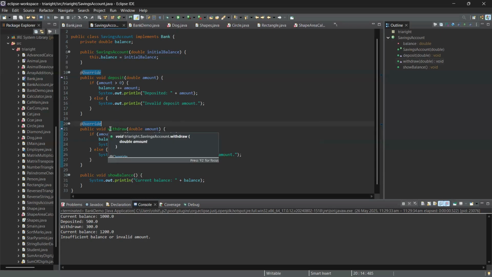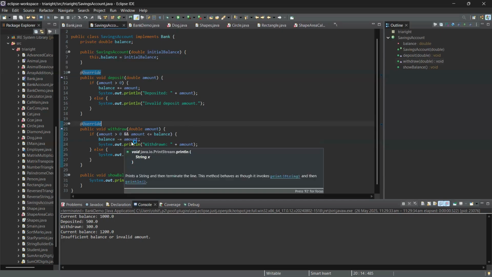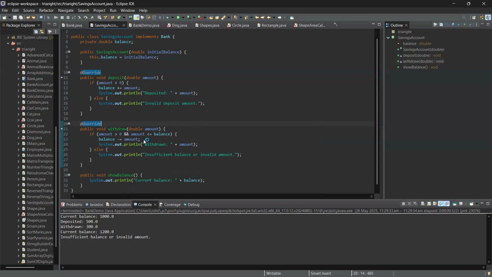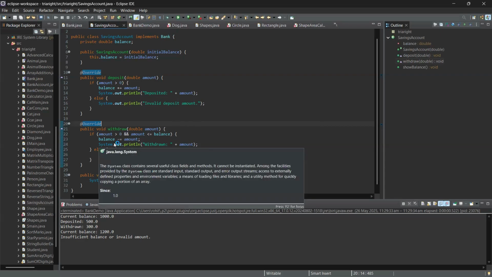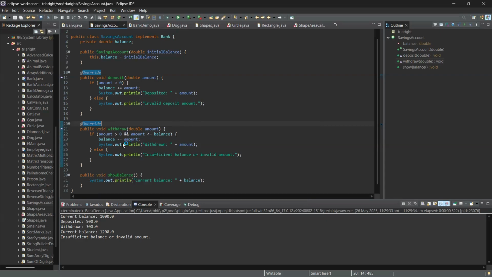Now overriding the other method, withdraw, which will also have the parameter double amount. If amount is greater than 0 and amount is less than or equal to balance, only then can we withdraw some money. Then balance equals balance minus amount, or balance minus equals amount, both have the same meaning. Now we are finally displaying it. System.out.println withdraw plus amount. Else, insufficient balance or invalid amount.